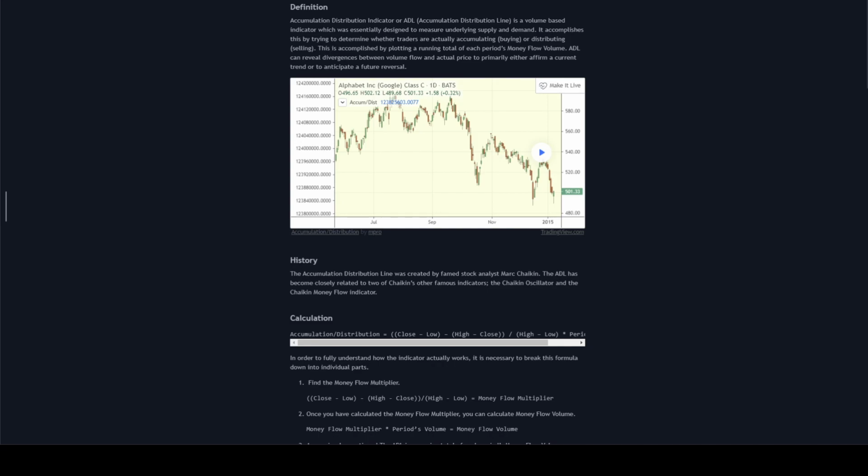Welcome to the series of how to use different indicators. The first one we're going to look at is the accumulation distribution, the ADL.